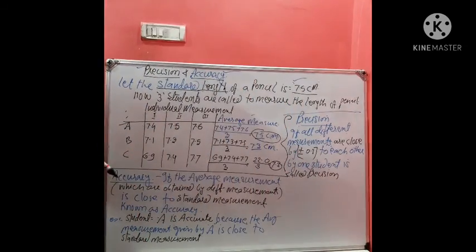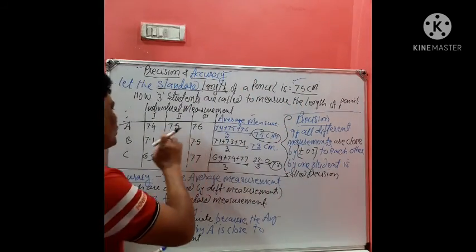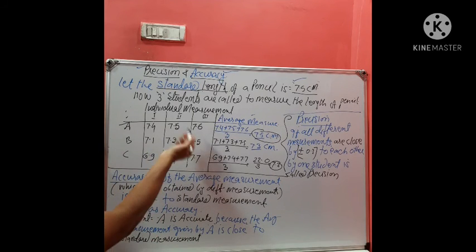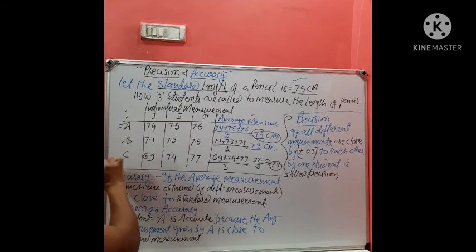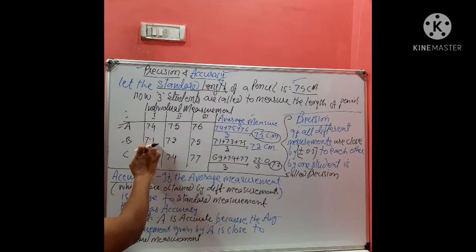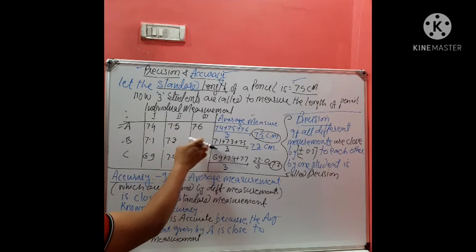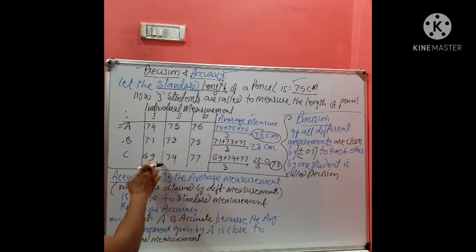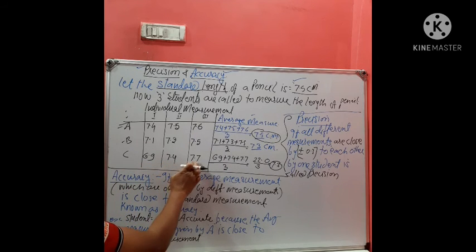Now can you tell me which one is precise? A is 7.4, 7.5, 7.6, B is 7.1, 7.3, 7.5, and C is 6.9, 7.4 and 7.7.